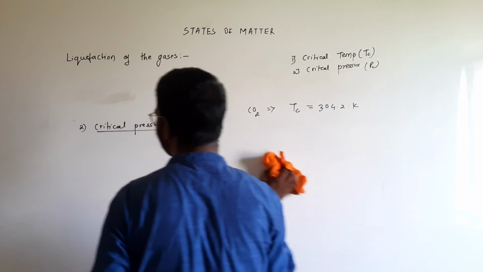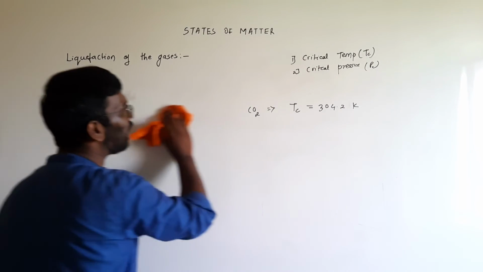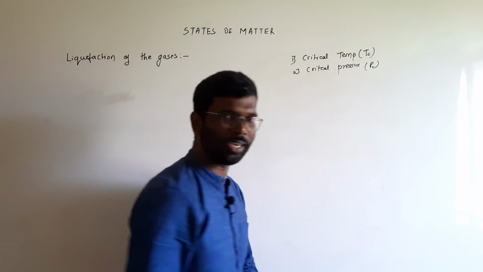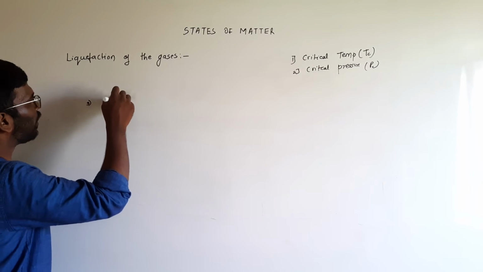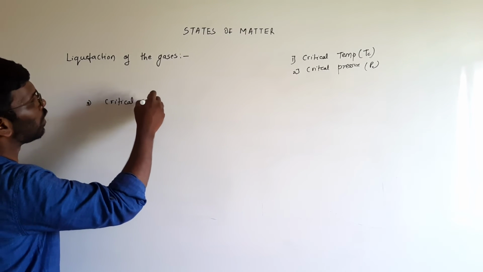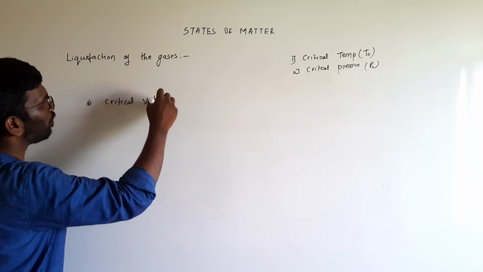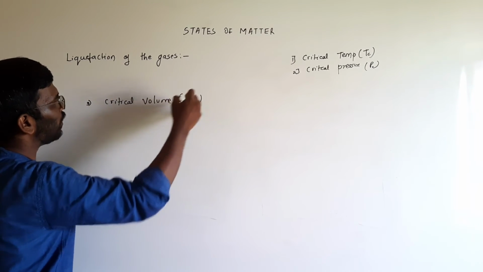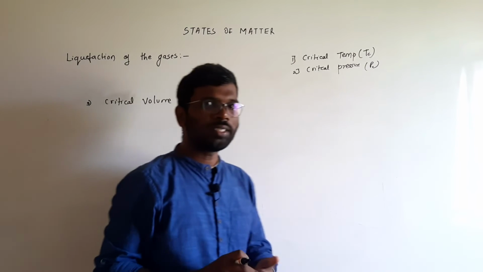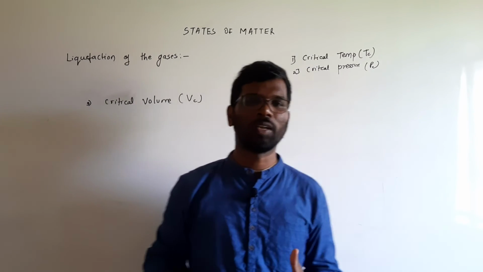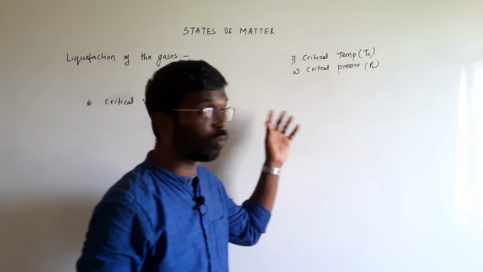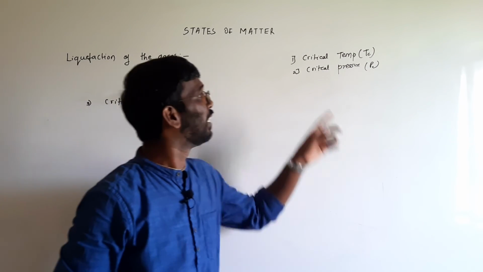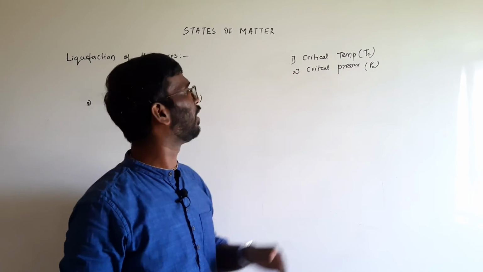Now the third quantity is the critical volume. Once the pressure and the temperature are set, the gas will have a certain volume. So the third quantity is the critical volume, that is VC. The critical volume is defined for 1 mole of gas. It is the volume occupied by 1 mole of gas at the critical temperature and the critical pressure.